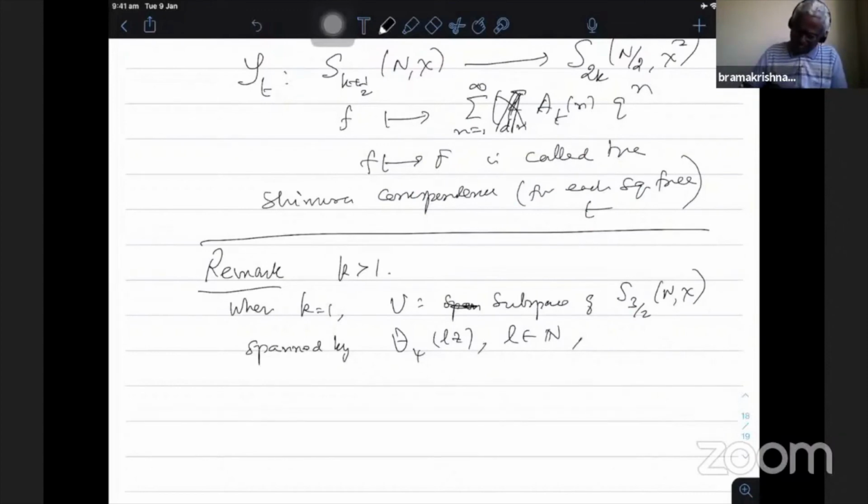So theta_psi is the summation of psi(n) n^nu e^{2 pi i n^2 z}, n equal to 1 to infinity. I need nu, but because of weight 3/2, nu should be 1.